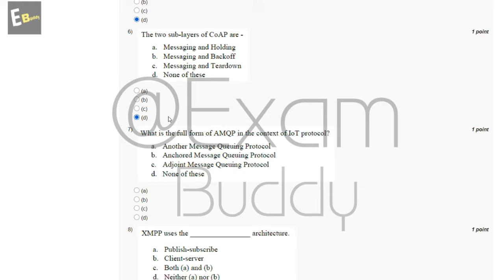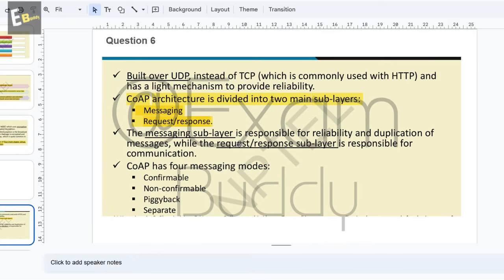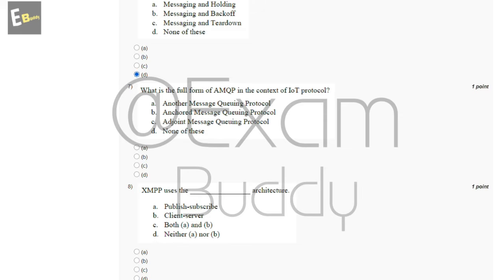Now let's talk about the seventh question. What is the full form of AMQP in the context of IoT protocols? So the answer to question 7 is advanced message queuing protocol. So the answer of the seventh question is D, none of these.